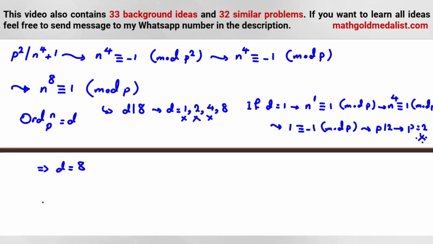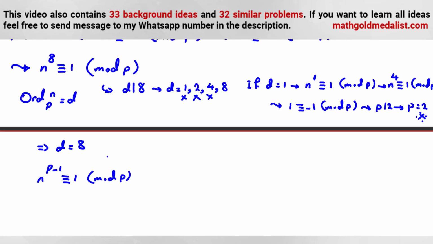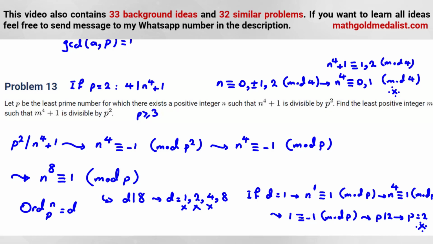Now, by Little Fermat's theorem, we know n to the p minus 1 is 1 mod p. And by the theorem that I told you, idea 25, we can conclude d divides p minus 1, so 8 divides p minus 1. So p is 8k plus 1. The minimum p we can find: k equals 1 gives 9, which doesn't work; k equals 2 gives 17. So p is 17. We should check: is p equals 17 okay or not?